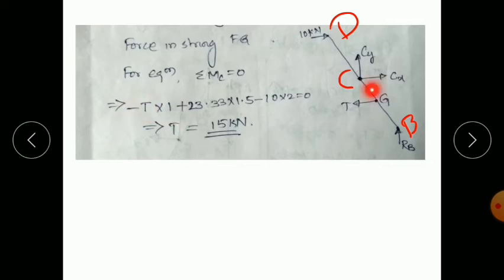Minus T into 1, because it is clockwise. The forces at C give zero moment because we are taking moment at point C. Plus the reaction R_B, whose value is 23.33, into 1.5, anti-clockwise, so it is positive. Again, 10 kilonewton is clockwise, so it is minus 10 into 2, equal to 0. So you will get the force in this string, T, equal to 15 kilonewton.